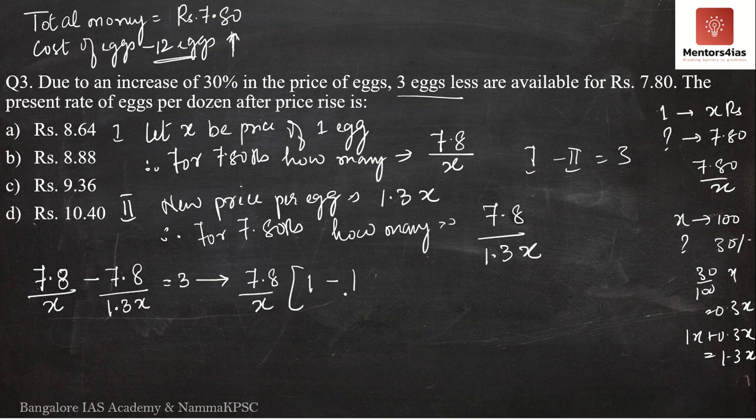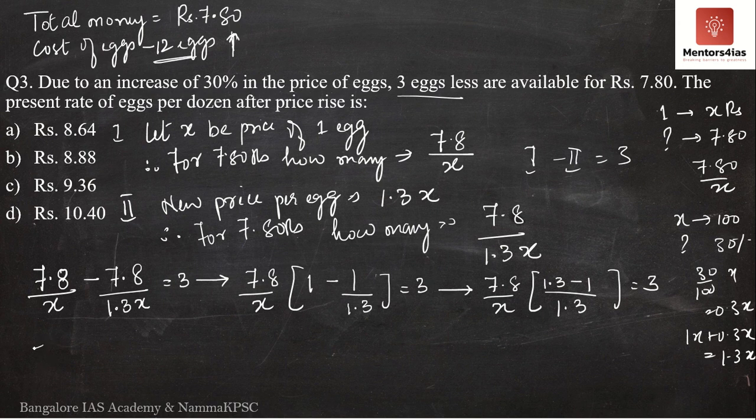So I have 1 minus 1 divided by 1.3 is equal to 3. So this leaves me with 7.8 divided by x into, here taking the LCM, I get 1.3 minus 1 divided by 1.3 is equal to 3. I'm going to write this over here now. What do we have? 7.8 divided by x into 1.3 minus 1 is nothing but 0.3 divided by 1.3 is equal to 3. 0.3 times 10 is equal to 3.